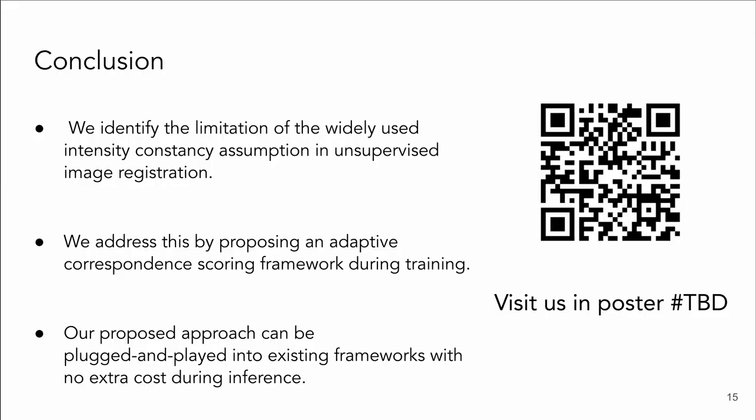In conclusion, we identify the limitation of the widely used intensity constancy assumption in unsupervised image registration. We address this by proposing an adaptive correspondence scoring framework during training, and our proposed approach can be plugged and played into existing frameworks with no extra cost during inference.